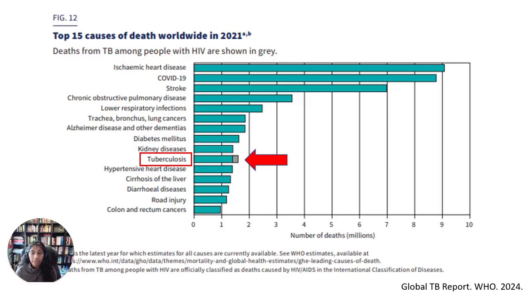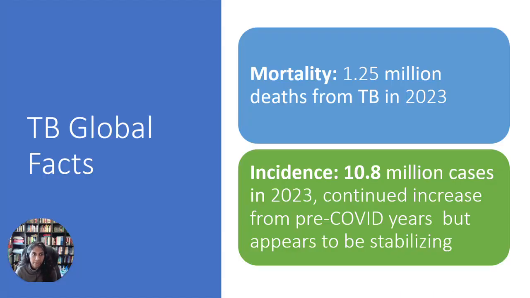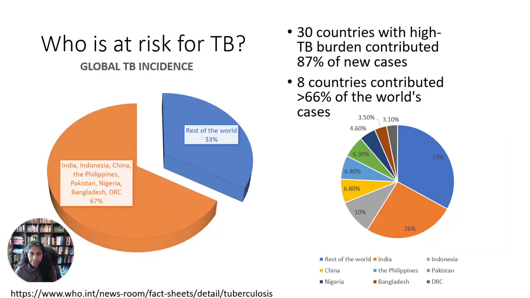So in terms of the global burden of disease, TB used to be the leading infectious cause of death worldwide, above HIV and AIDS. After 2020, COVID-19 actually became the #1 infectious disease killer. But as SARS-CoV-2 mortality decreases with the years, it's suspected that TB has again become the #1 infectious agent causing death. So in 2023, over 1 million deaths were attributed to TB, and the incidence was nearly 11 million cases in 2023. This was a continued increase from pre-COVID years, but reassuringly, this increase appears to be stabilizing.